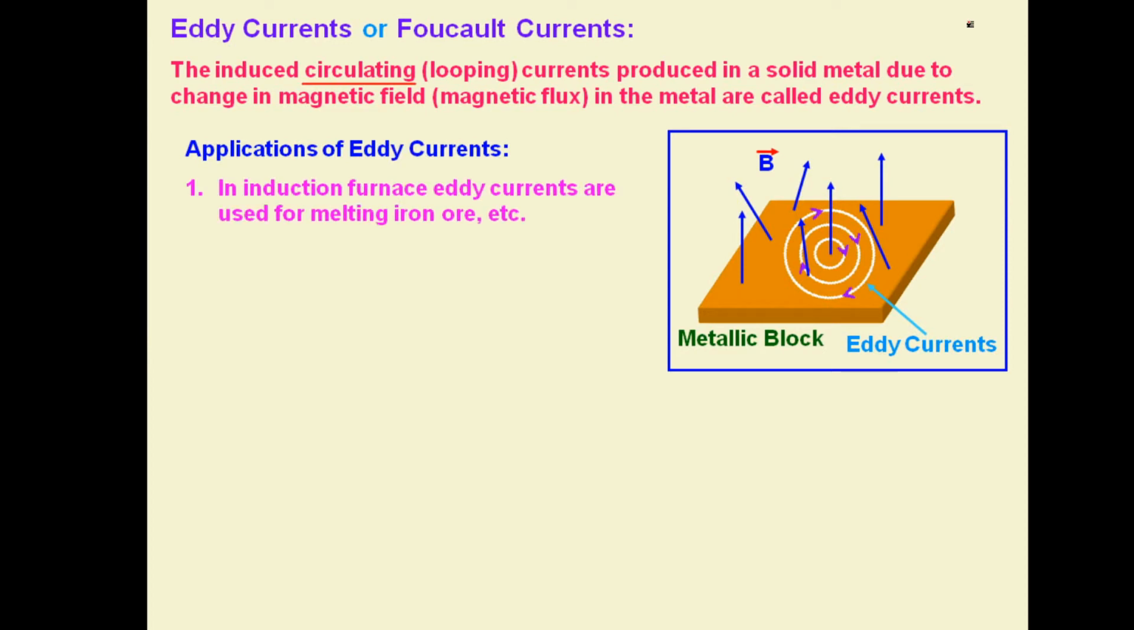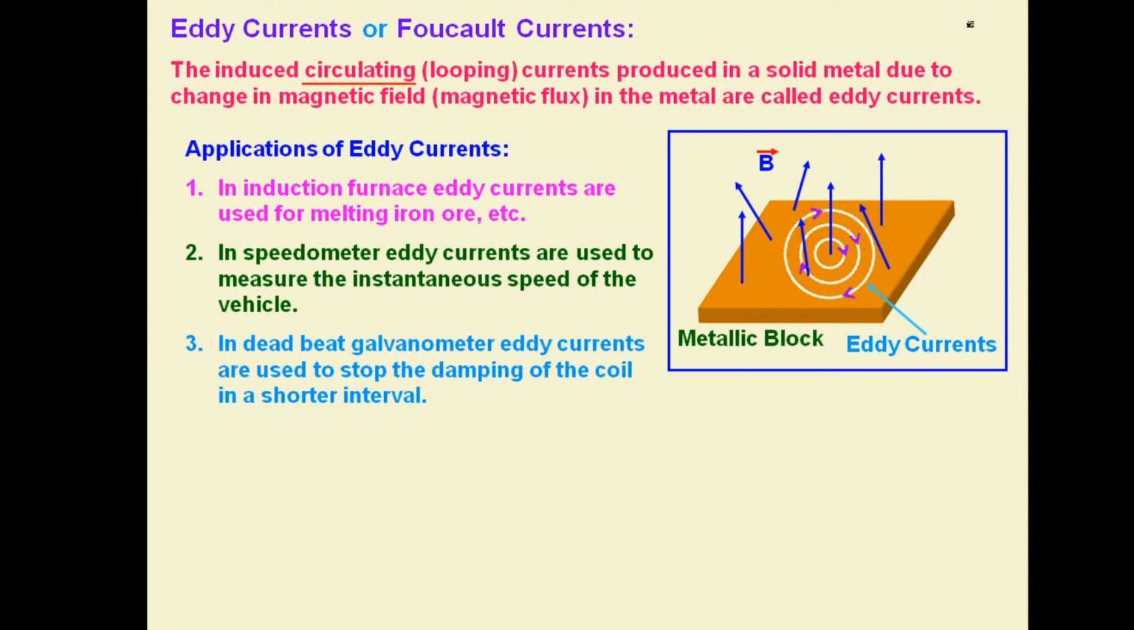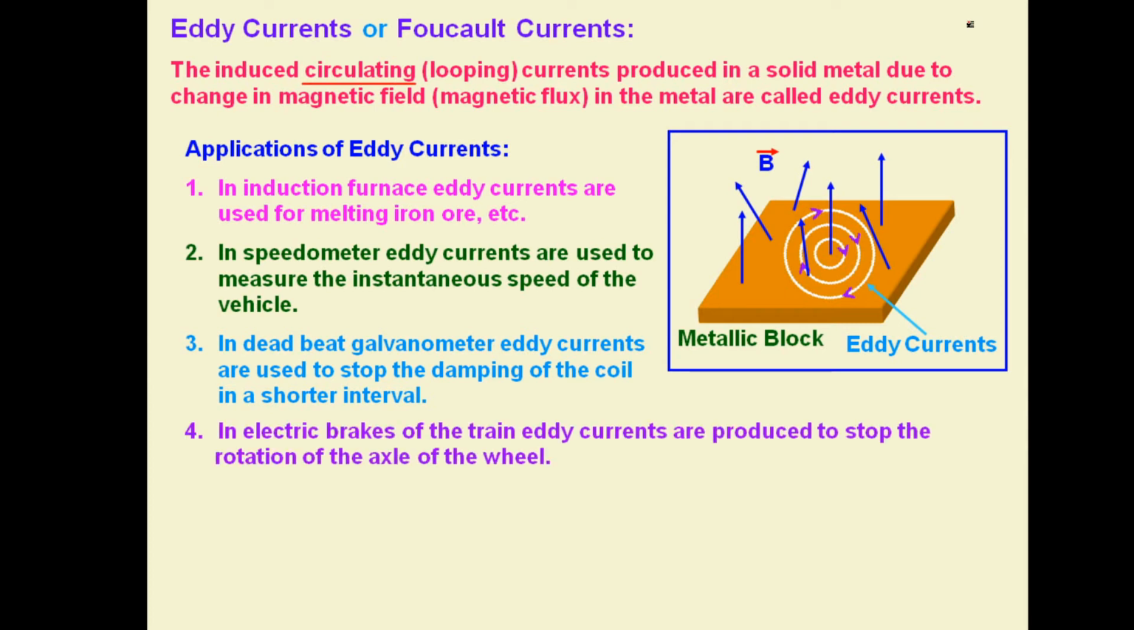in induction furnaces. Eddy currents are used for melting iron ores, for making alloys. Then in the speedometer, eddy currents are used to measure the instantaneous speed of the vehicle. Similarly, in the making of the deadbeat galvanometer, eddy currents are used to stop the oscillation, or we can say stop the damping of the coil in a shorter interval, so that the equilibrium position can be reached easily. Then in electric brakes of the train, eddy currents are produced to stop the rotation of the axle of the wheel. Again, magnetic braking action is there.